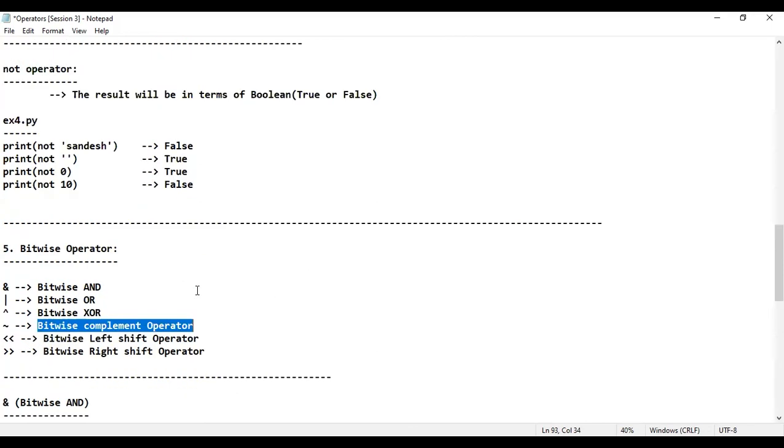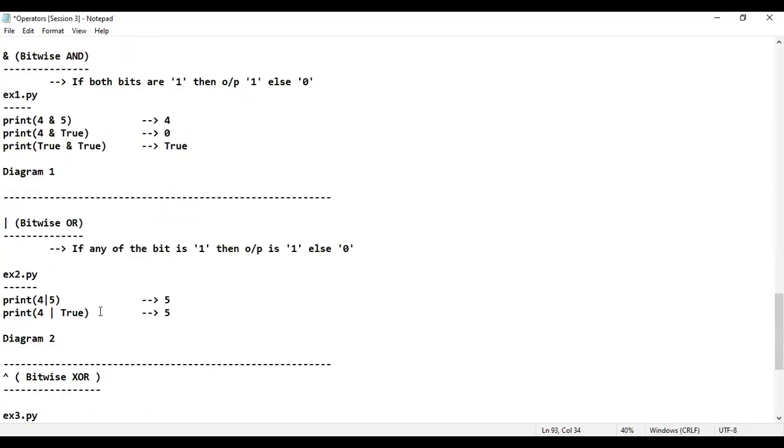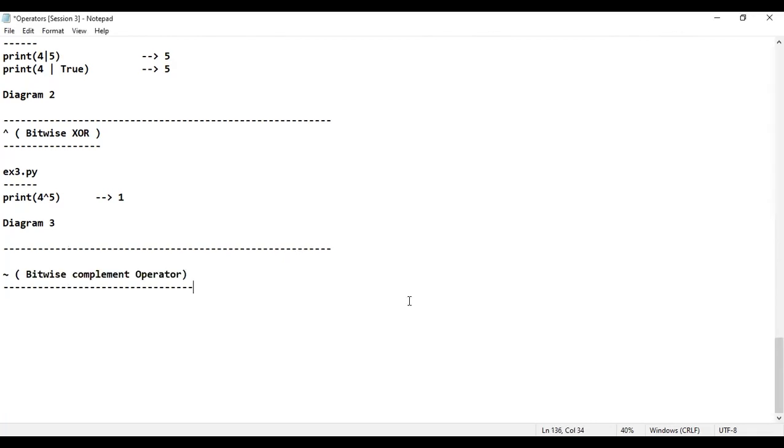So already we have learned the complement operator, sir. Then what is there in bitwise complement, sir? There are some twists and turns when it comes to the bitwise complement operator. What is that twist and turn? You just observe properly. Let me take the heading as bitwise complement operator. Next, please think and answer. What will be the output for this one? If someone is asking the complement of 4, what is the output? Similarly, what is the complement of 5, what will be the output?